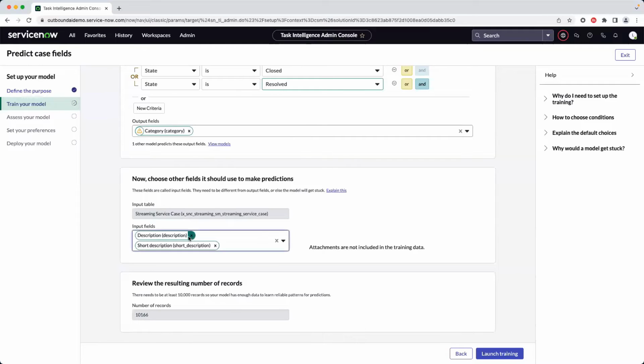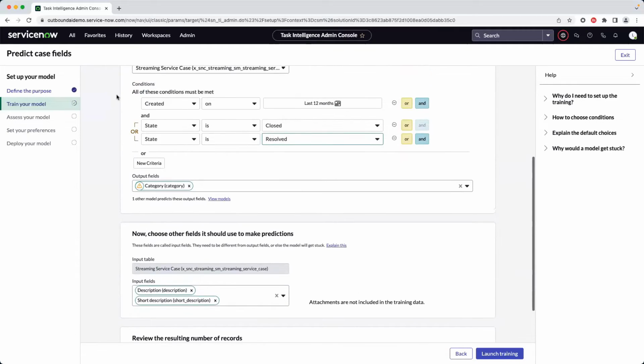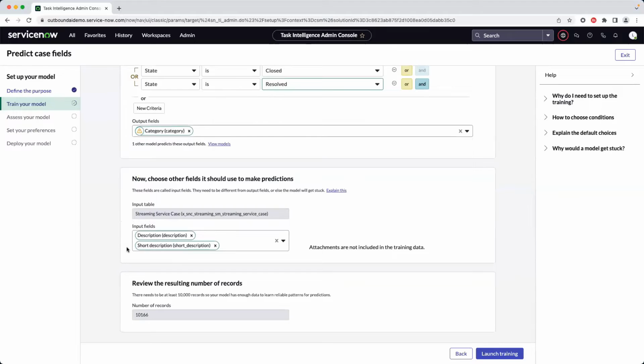Thank you for that clarification. So now that we applied our conditions and we define our input fields, we are ready to review the number of records. And as a baseline, we need 10,000 records, so the model has enough data to learn patterns. And in that case, we are right on target. So we are ready to launch the training.